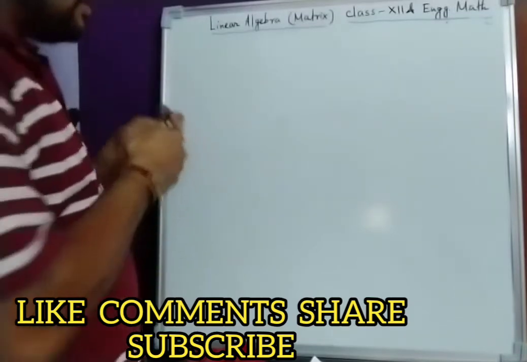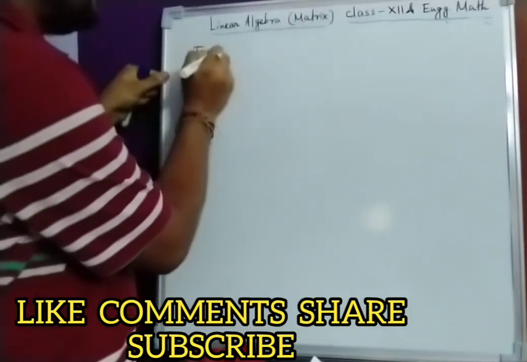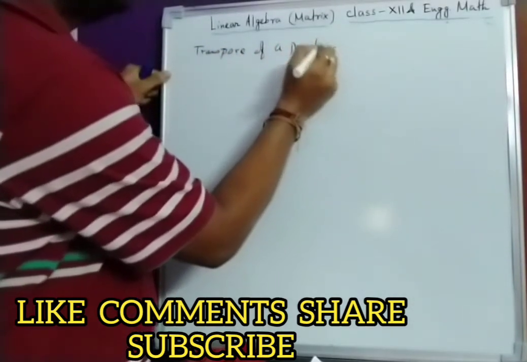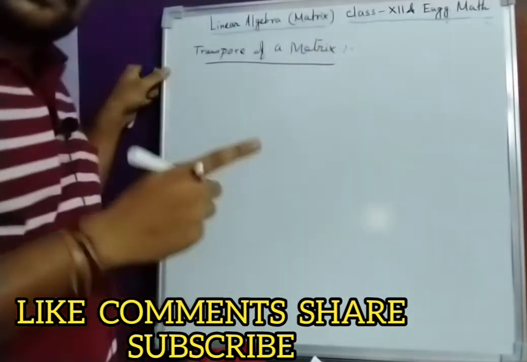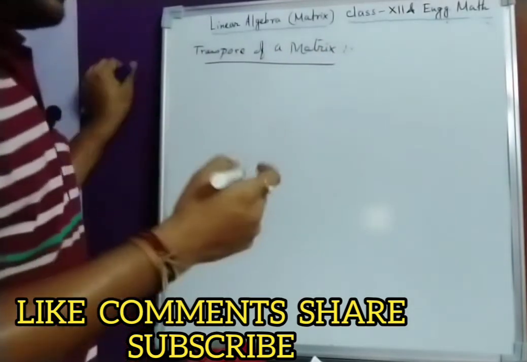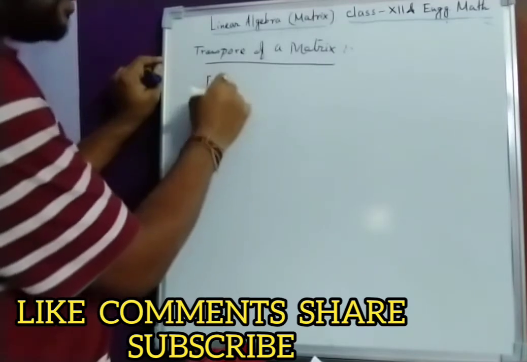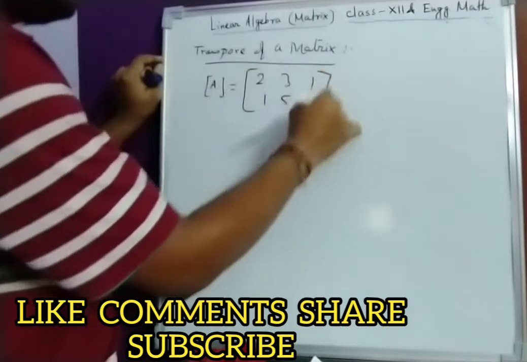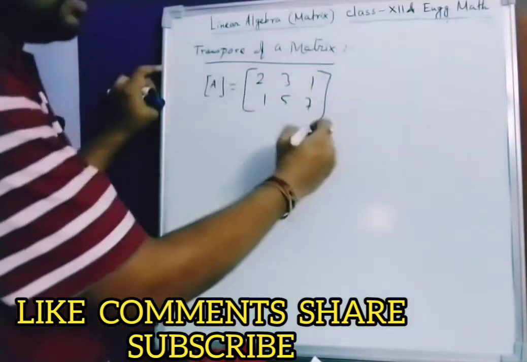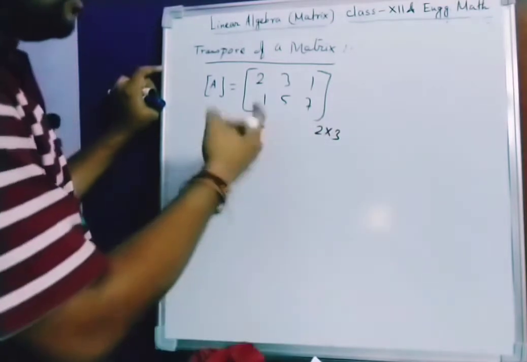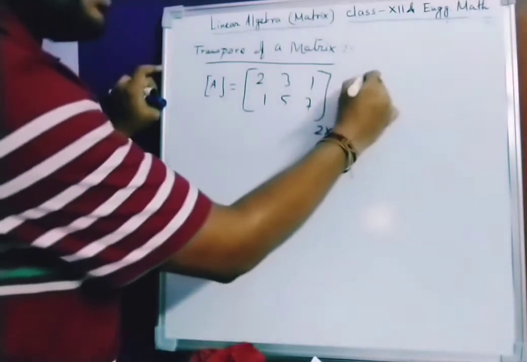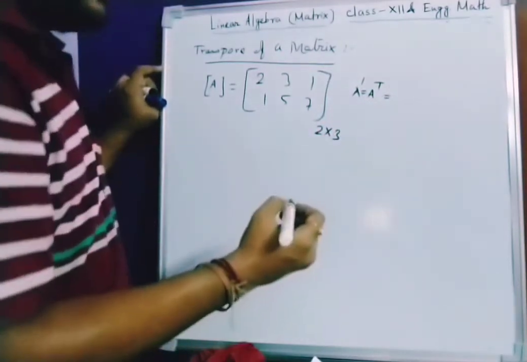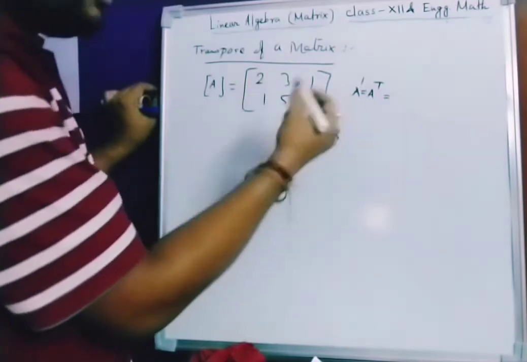My today's topic is transpose of a matrix. So what is transpose actually? Transpose means the row column interchange. Row becomes column and column becomes row. That is called transpose. Suppose I am taking a matrix A equals 2 3 1 / 1 5 7. Now you can see this matrix is a 2 cross 3 matrix. Now the transpose can be written as A dash or A transpose, A to the power of T. In this way.